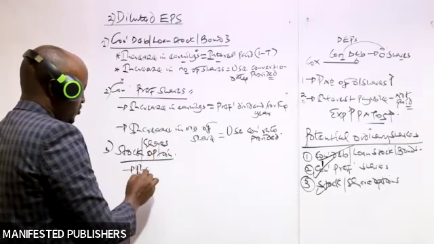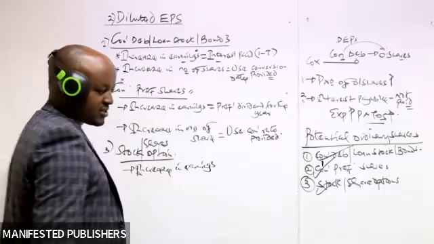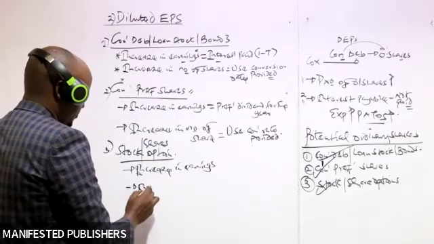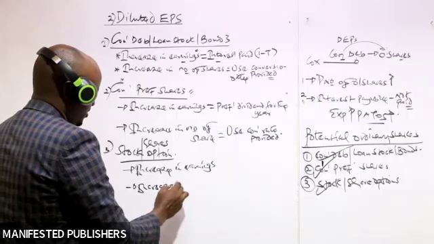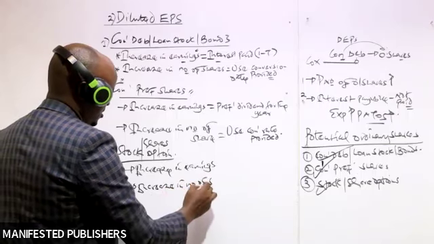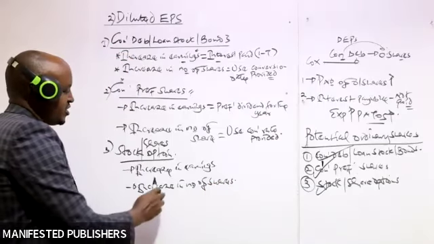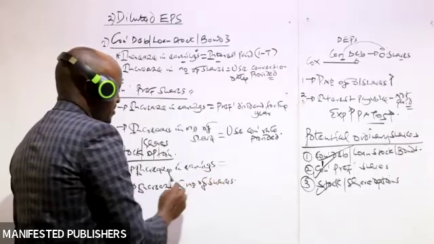One, the increase in earnings, and number 2, the increase in number of shares.